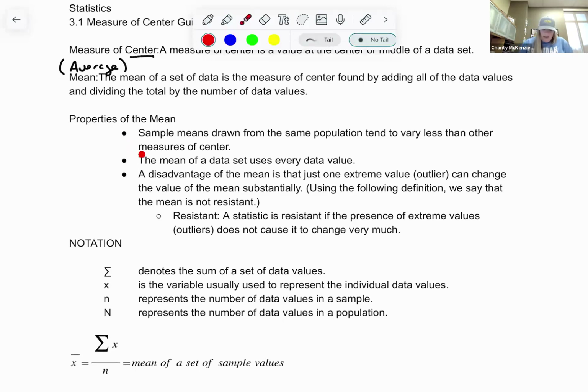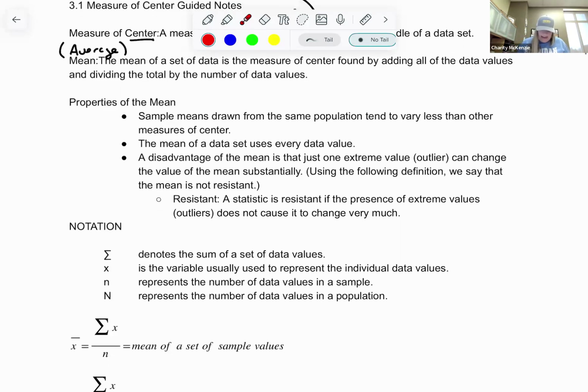So, first of all, sample means drawn from the same population tend to vary less than other measures. So, what does that mean? You take a sample from a population, then take another sample from the same population, maybe taken in different ways. Maybe this one I did systematic, I took every 50th one. Maybe this one I picked five neighborhoods and surveyed everybody or whatever it is. They usually have the same mean. They're very similar. Okay. Also, the mean of the data set uses every data value, even outliers.